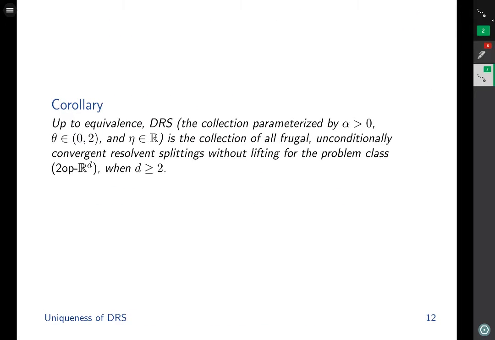Now let me state a corollary that follows from Theorem 1 and Theorem 2. Up to equivalence, Douglas-Rachford splitting, which is a collection parameterized by alpha, theta, and eta, is the collection of all frugal, unconditionally convergent resolvent splittings without lifting for the problem class 2-op RD when the underlying dimension D is bigger than or equal to 2.